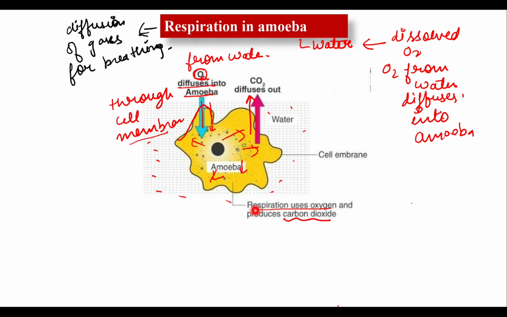So this does not only occur in the case of amoeba, beta, there are some other organisms also, such as planaria. Planaria also depend on simple diffusion of gases for breathing and respiration. So it means amoeba and planaria both breathe through their cell membrane. Clear? In small single celled organisms like bacteria, the volume of their body is so small that oxygen can be introduced quickly into the whole body by the process of diffusion. Is it clear? Okay, now let's talk about